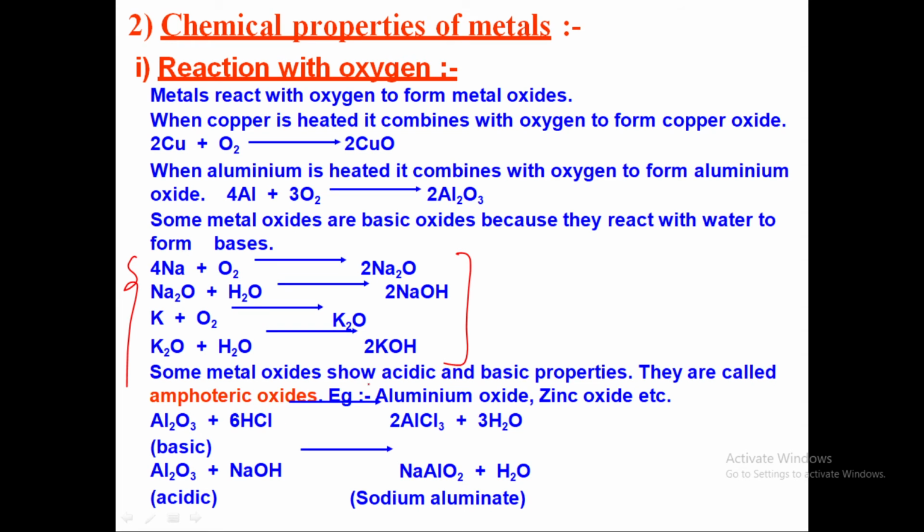Some metal oxides show acidic and some have basic properties. Metal oxides which show acidic as well as basic properties are known as amphoteric oxides. Examples are aluminium oxide, zinc oxide, etc.